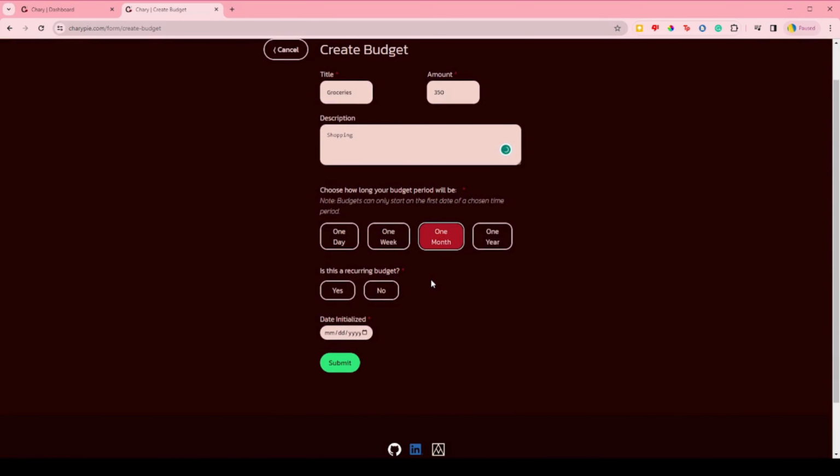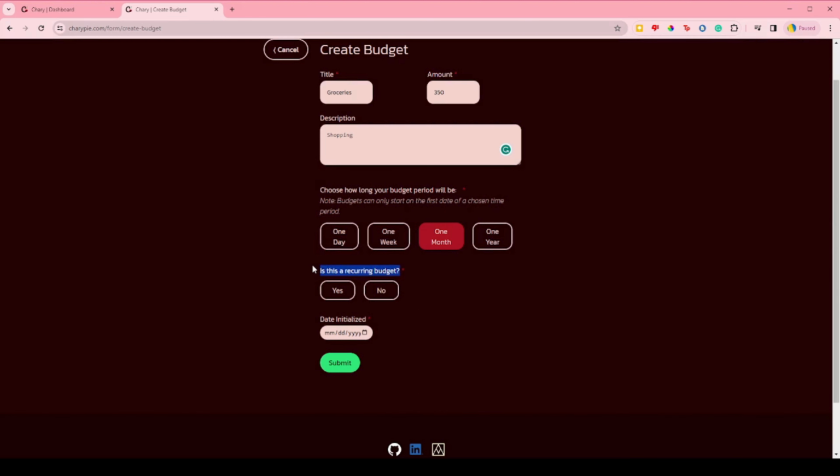In order to make budgeting more organized and uniform, and to allow users to easily compare spending in one category to another, budgets are designed to start on the first day of any given time period. So a monthly budget will start on the first of the month, a yearly budget will start on January 1st, etc. For our grocery budget, I'll choose monthly.